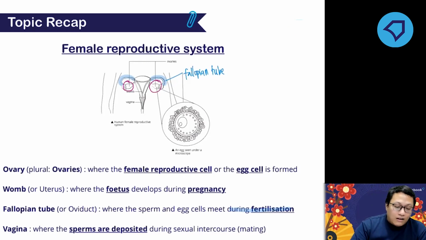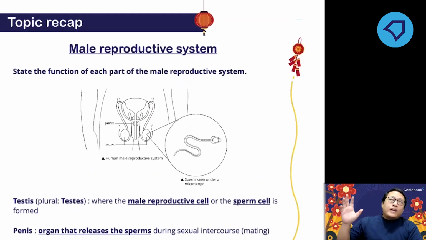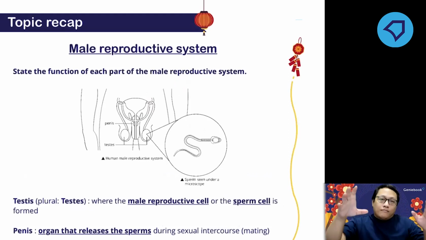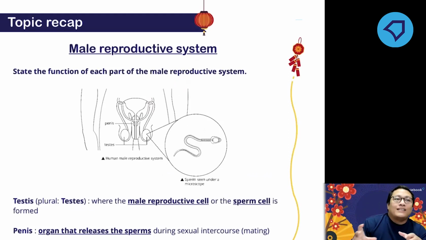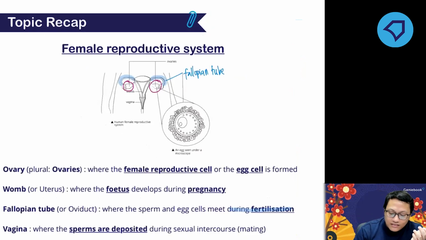If you still remember, the sperms are deposited in the vagina, but the fertilization takes place in the fallopian tube. So the fertilization occurs in the fallopian tube.